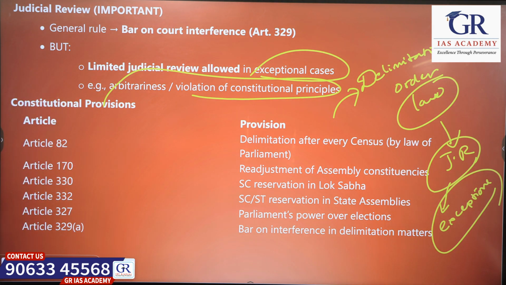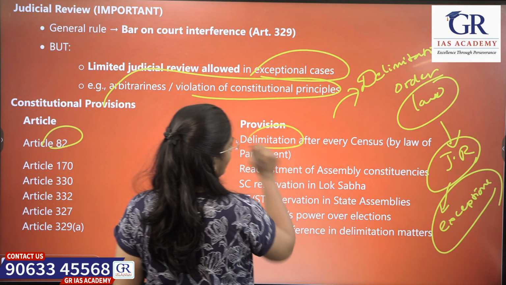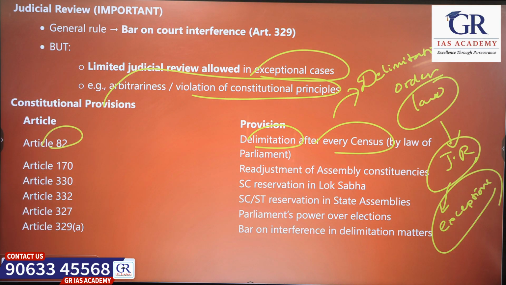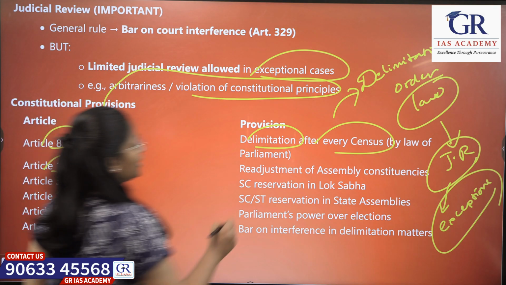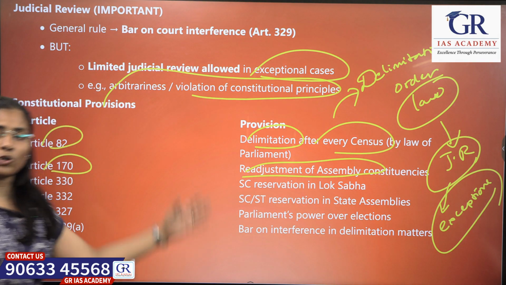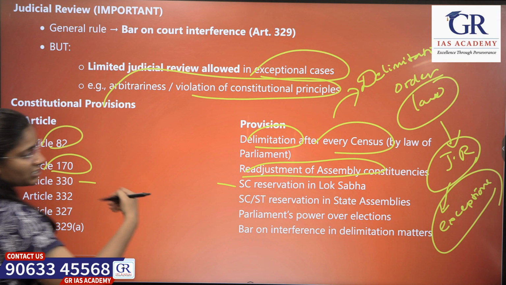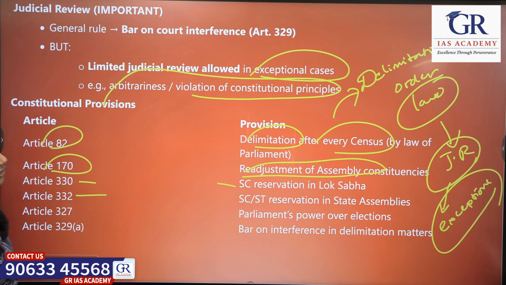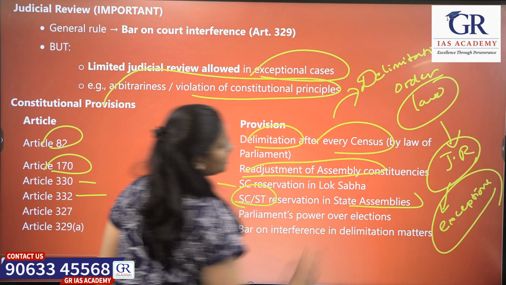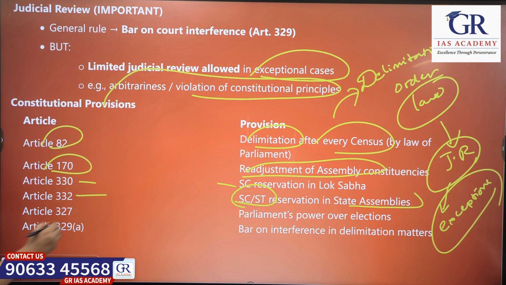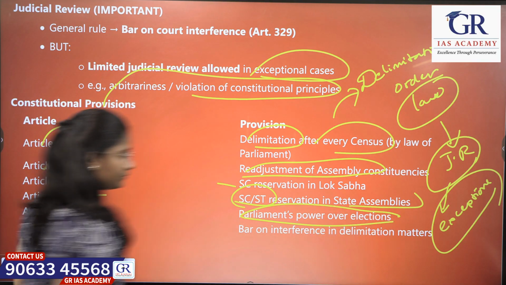There are a few constitutional provisions regarding this. Article 82 tells that delimitation is conducted after every census. Article 170 deals with readjustment of assembly constituencies after the census. Article 330 is for SC reservation in Lok Sabha and 332 for reservations in state assemblies, and 327 is for Parliament's power over elections.